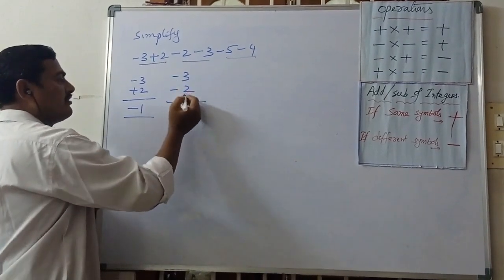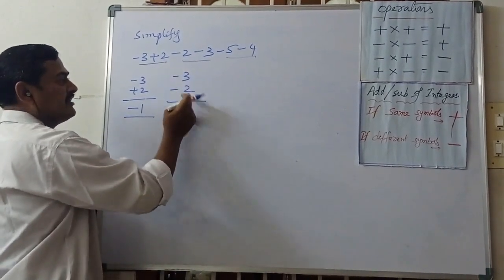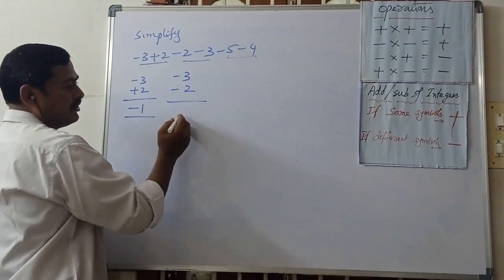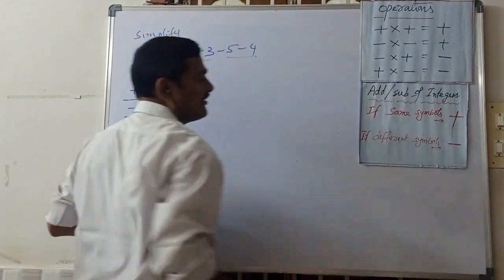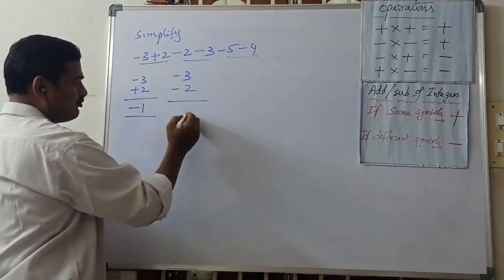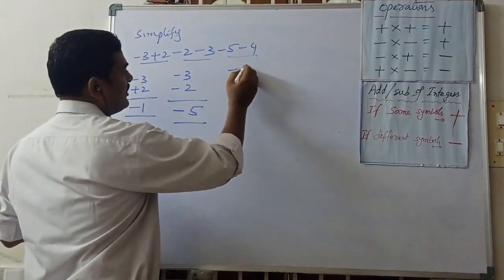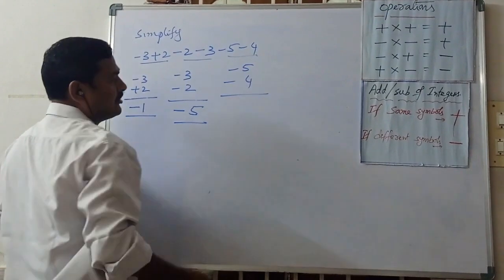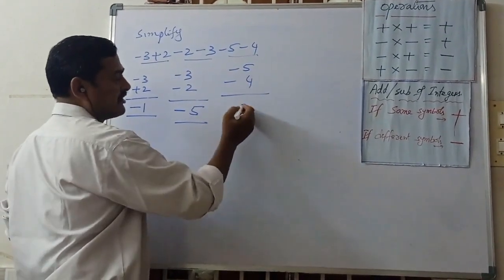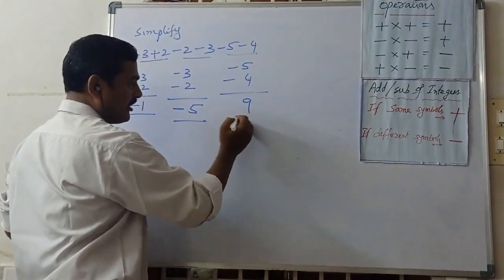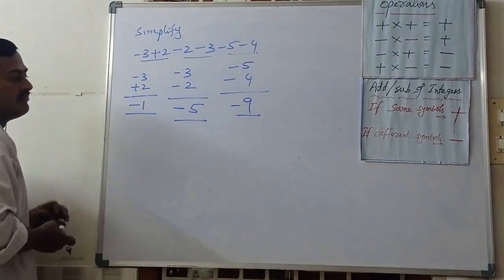Here same symbol. Same symbols means we can add. We can add 3 plus 2, 5, and the symbol is minus. Here minus 5 minus 4. Now here also same symbols we can add 5 plus 4, 9, and then keep the symbol minus.